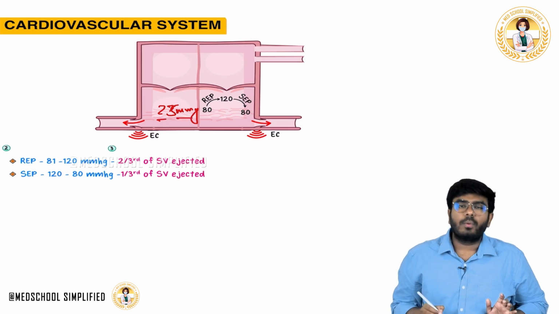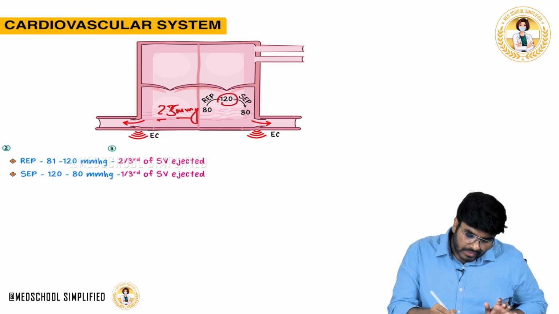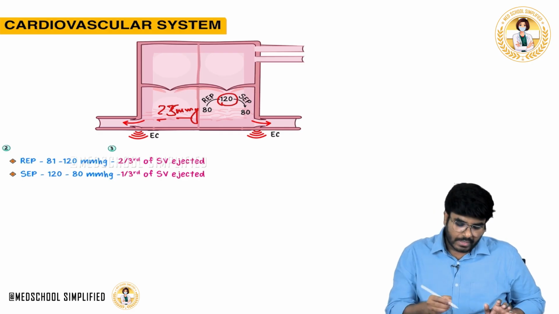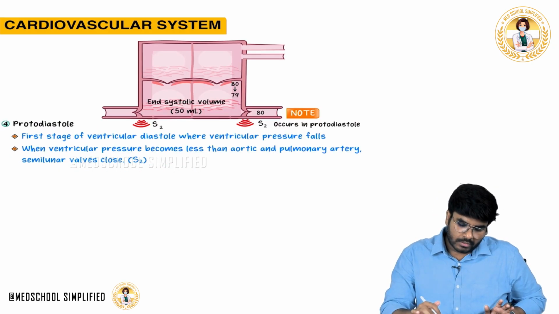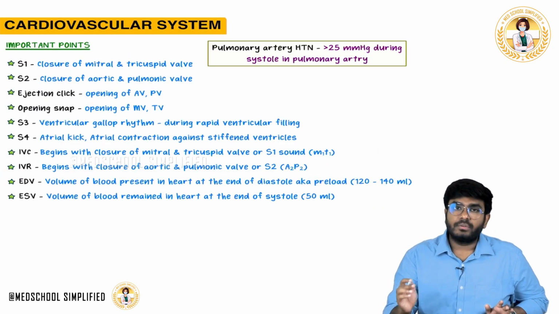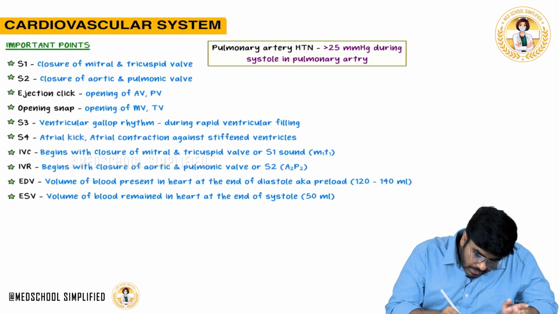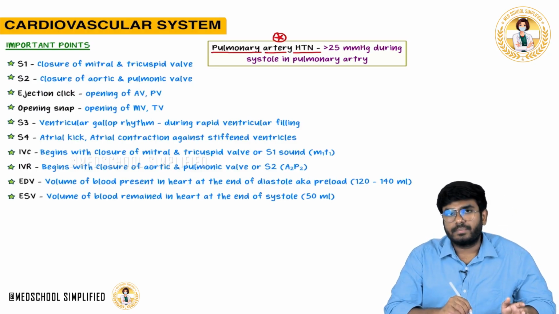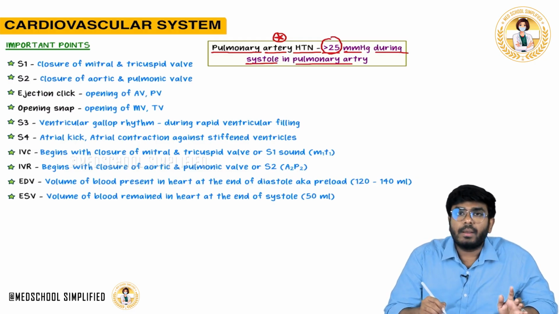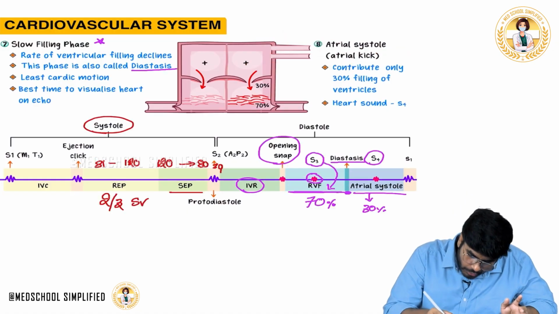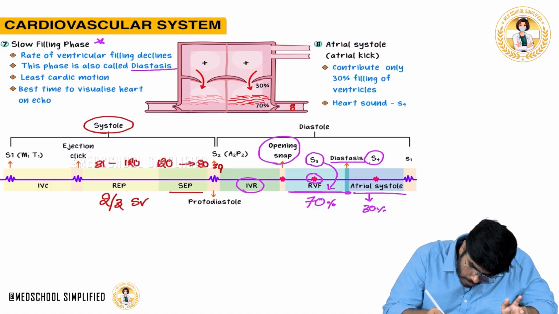Okay, so this is the important point I want you to know. The left-sided heart will generate a pressure of 120 mm Hg. The right-sided heart will generate a pressure of just 25 mm Hg. The reason I have told you this is that this question was asked: define pulmonary artery hypertension. If the pressure inside the pulmonary artery is more than 25 mm Hg during systole, see, in the pulmonary arteries, let me show you.